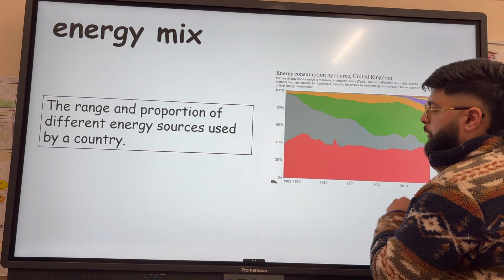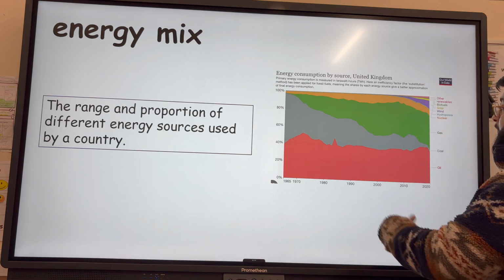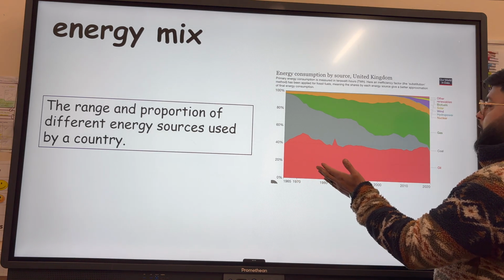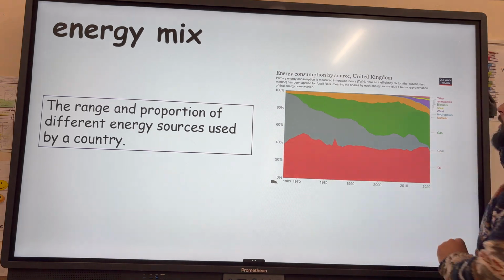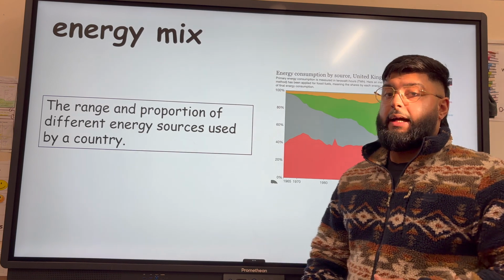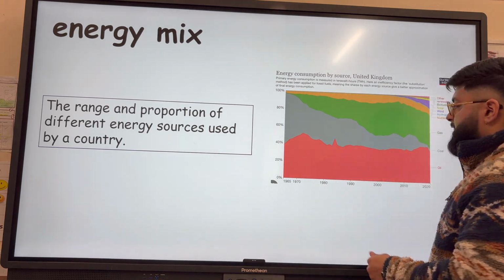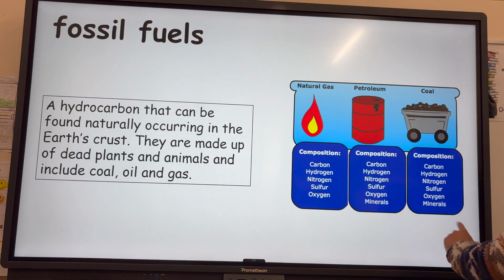Whereas previously, if we go back to the 1960s, a lot of it was still coming from oil, a lot more coming from that grey area, coal, and only a tiny bit coming from gas. So the main switch we've made there is, rather than coal being our main source, we've moved more towards gas and oil.